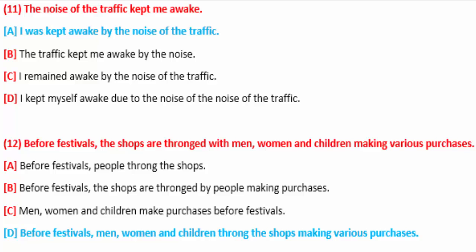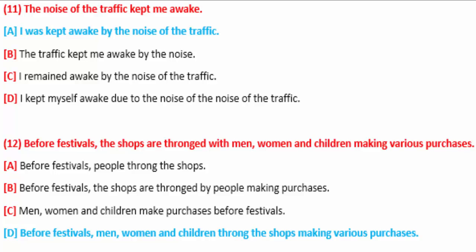When we bring it back to active voice, men, women and children come at the beginning. And then you can see are thronged is used. This phrase is used in the passive sentence. So are thronged means this belongs to present simple. So when we convert the sentence into active voice, are thronged becomes only throng, in first form.